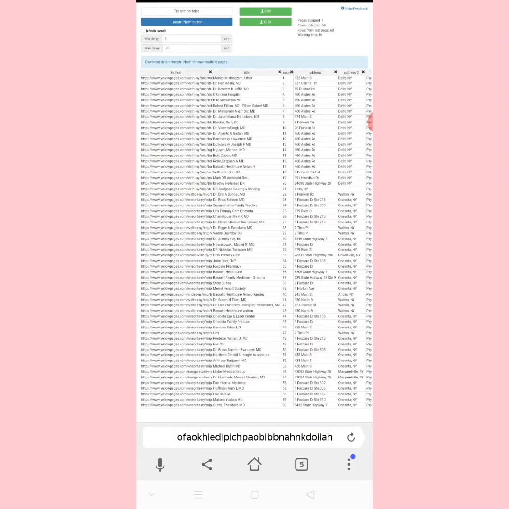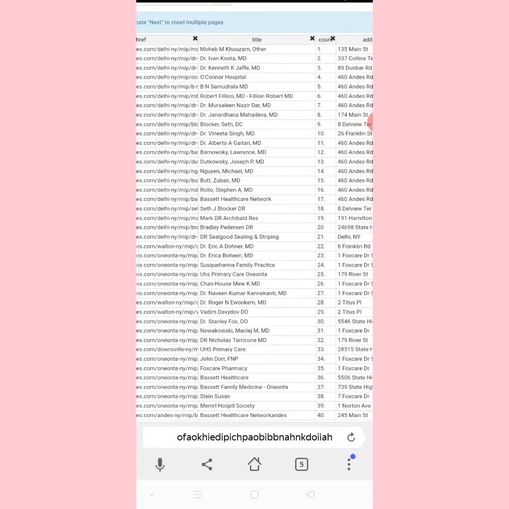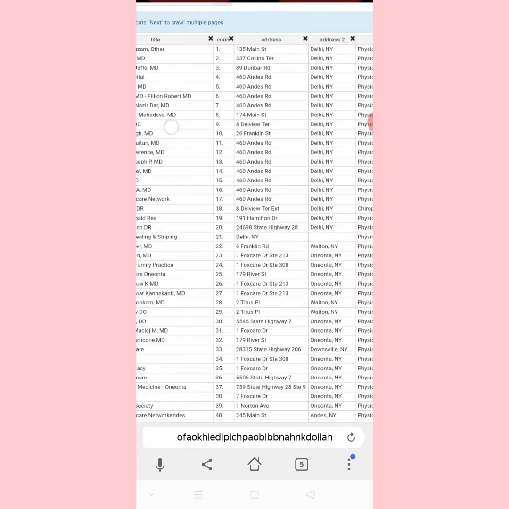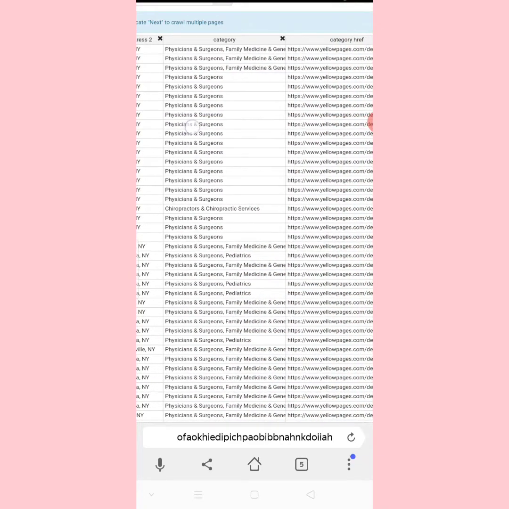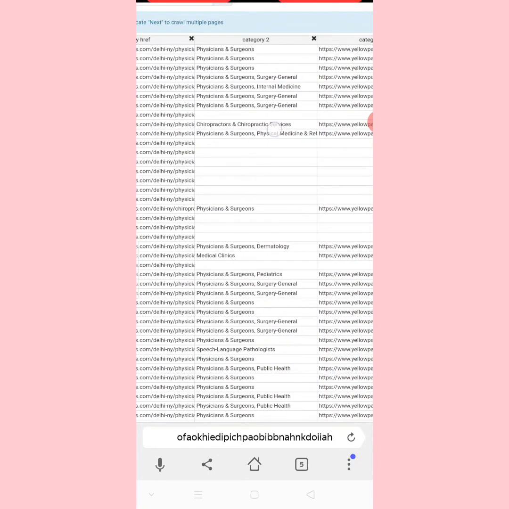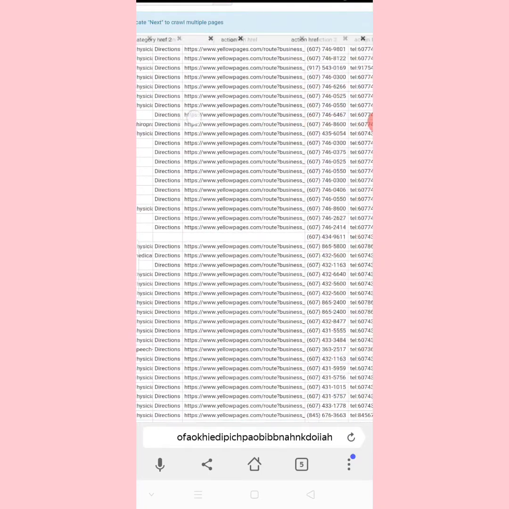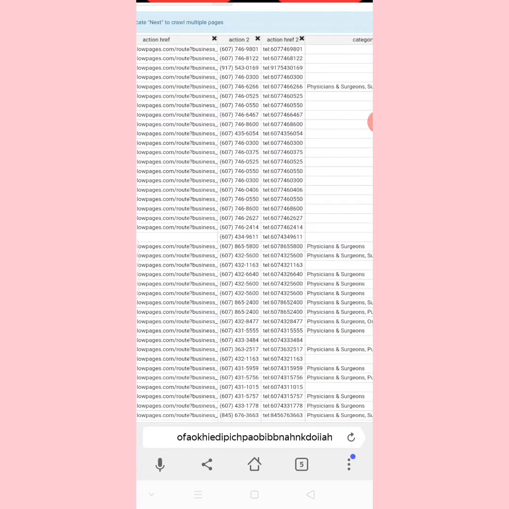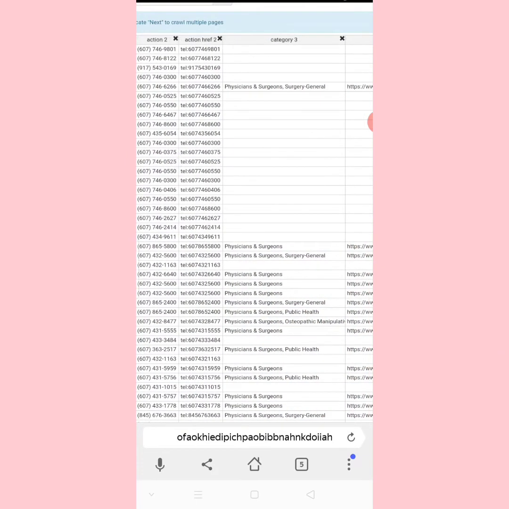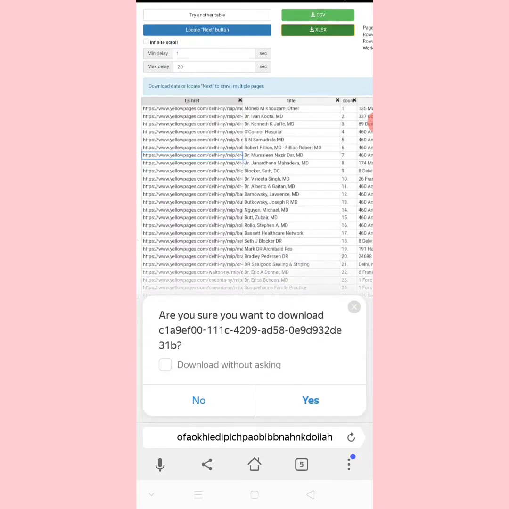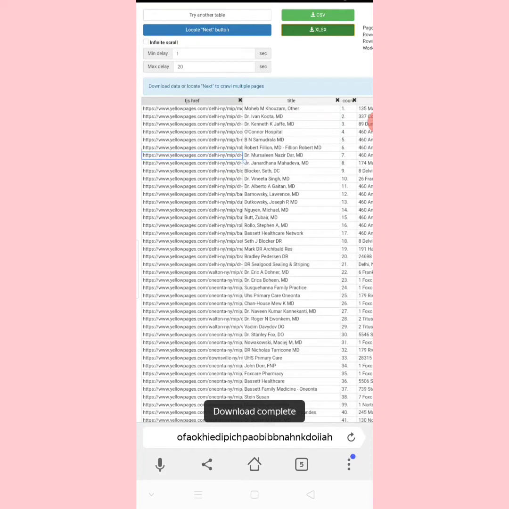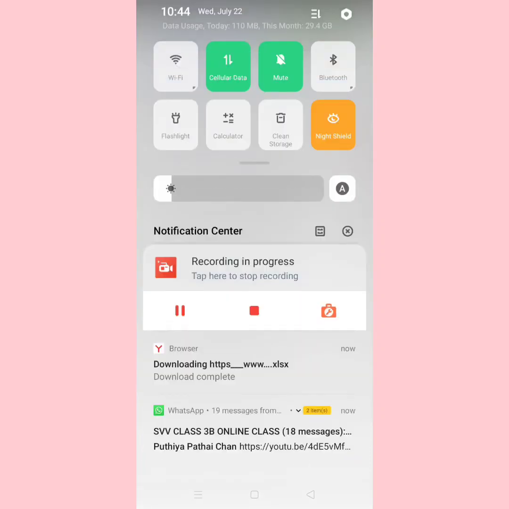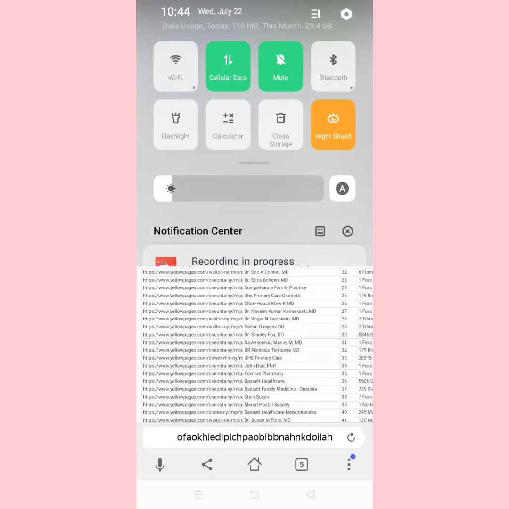Wow, amazing. Simply see here, you can see number 1 and the address. His address is from Delhi. He's a physician and surgeon. Even pediatrics numbers are here, and it shows the URL and where it is from, and telephone numbers at the same time. So I'm going to download this. Just click on it. Download has started, and the download is complete.